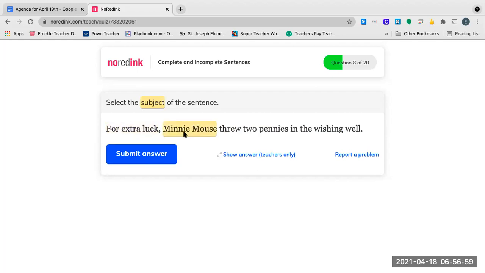For extra luck, Minnie Mouse threw 2 pennies in the wishing well. Minnie Mouse and threw. So look, threw is my verb. Minnie Mouse is my subject because it's mainly about her. It's not mainly, it is about her.